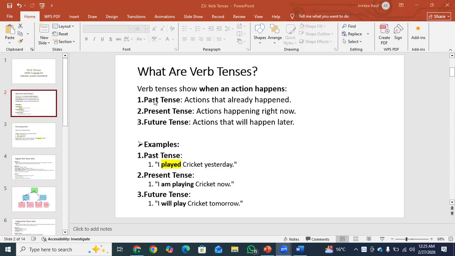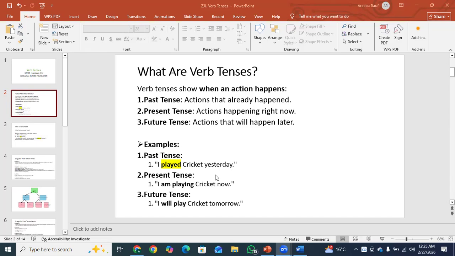We have three types of tenses: past tense, present tense, and future tense. Past tense, actions that already happened. Present tense, actions happening right now. Future tense, actions that will happen later. Okay, let's discuss these examples.